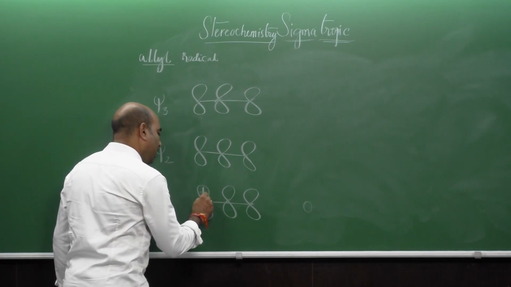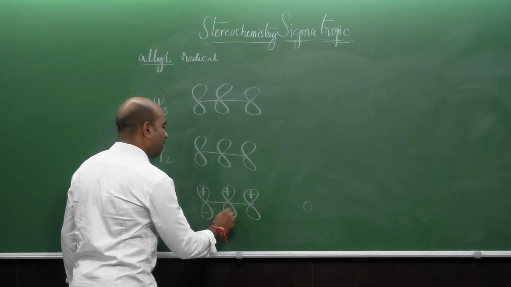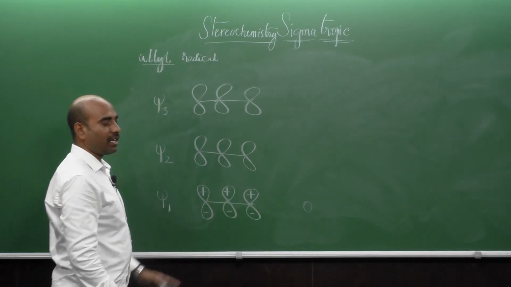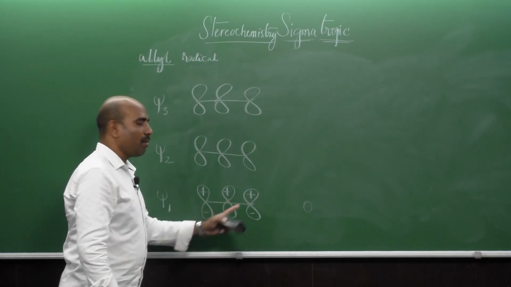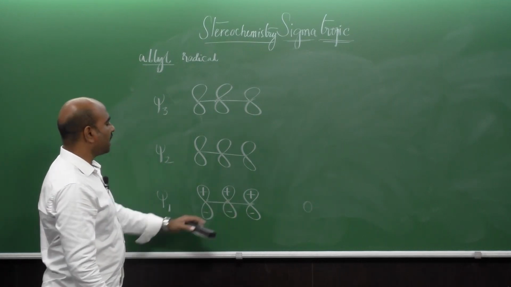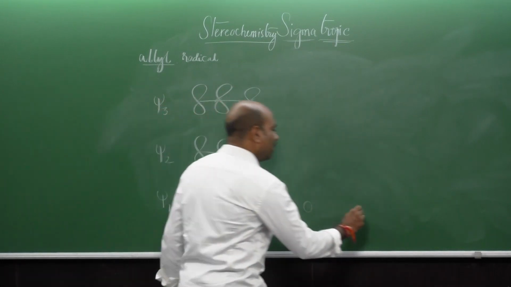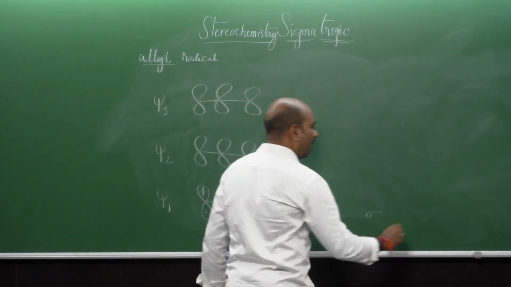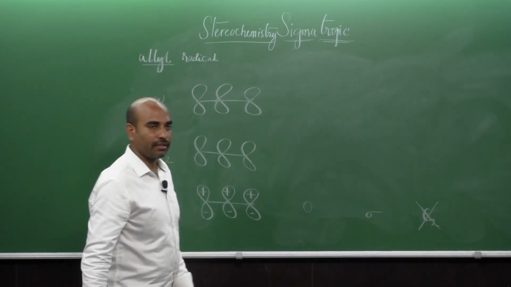Therefore, it will have the wave functions in this way, right. There is no chance of any node, it is completely bonding. So you will have a sigma plane of symmetry, and a C2 axis of symmetry is absent here.